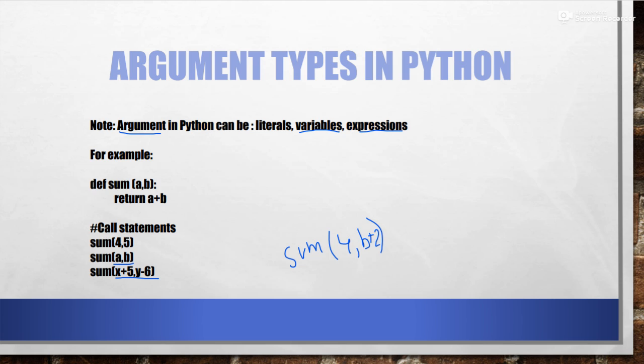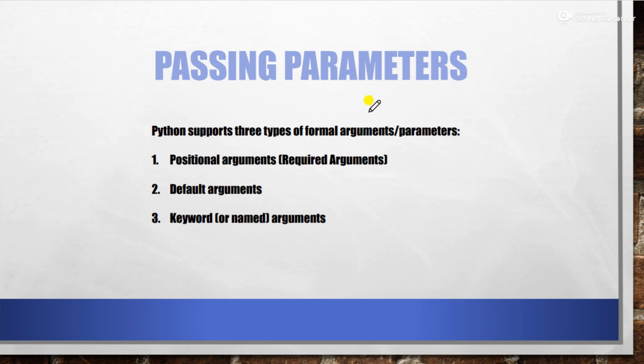Okay, then next is passing parameters. Here you have to understand that Python supports three types of formal arguments, or parameters. These are the three methods through which you can pass the parameters.